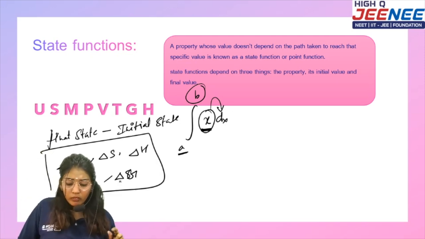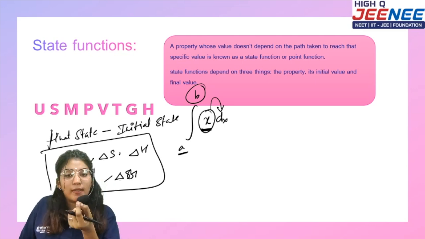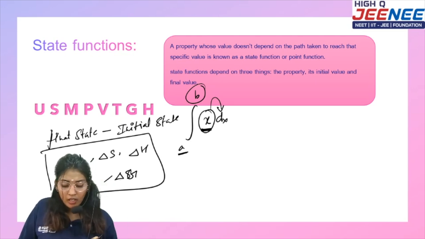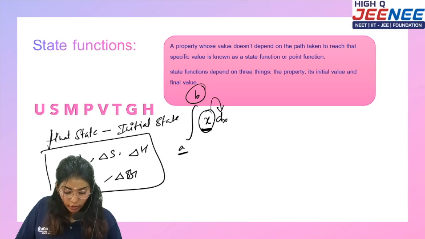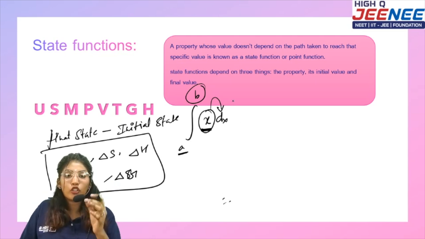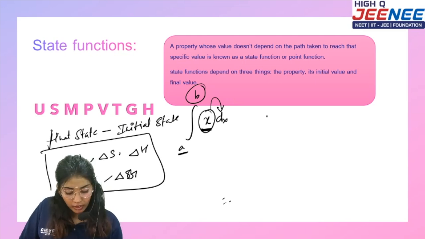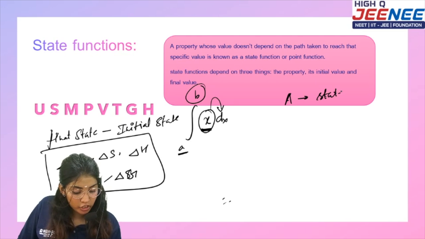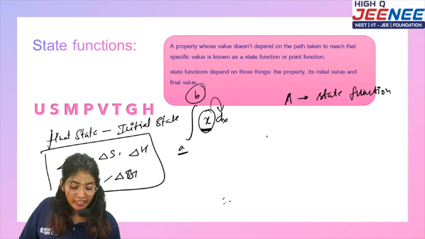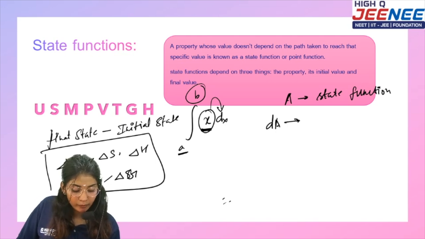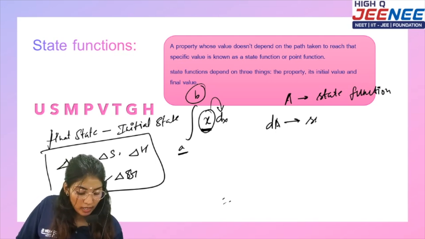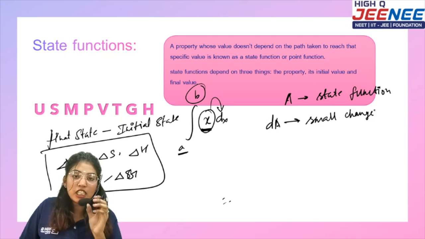I want to tell you another simple thing. If I'm going to talk about a small value, let's say A is a state function. What would be dA? dA is a small change.